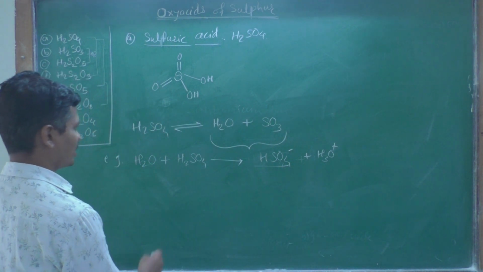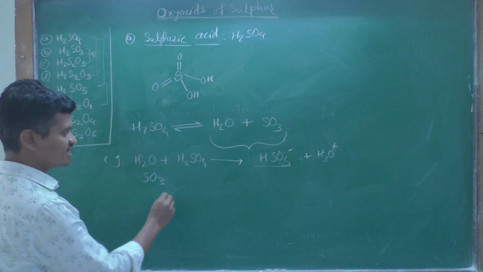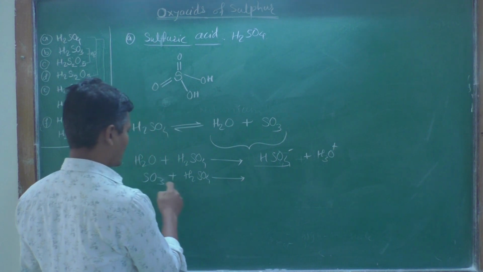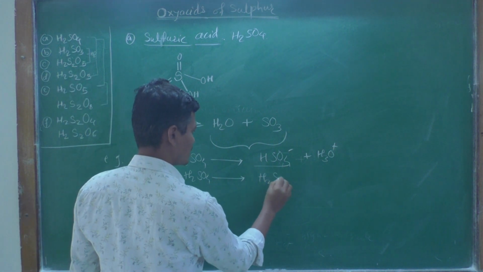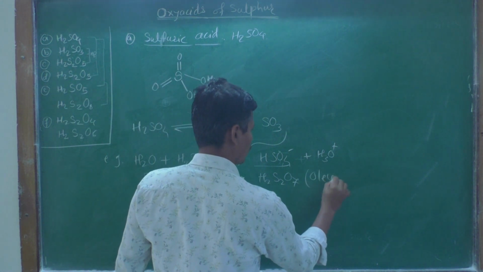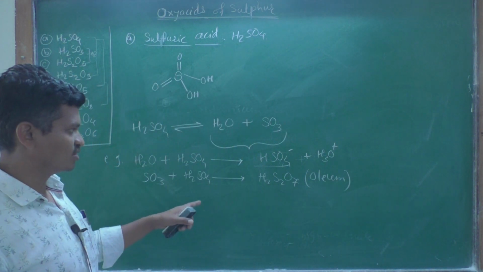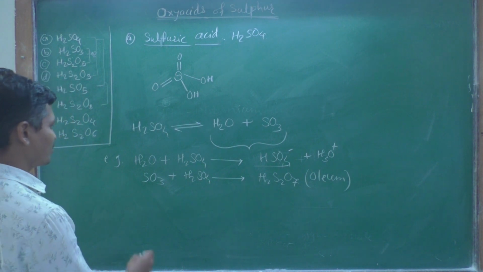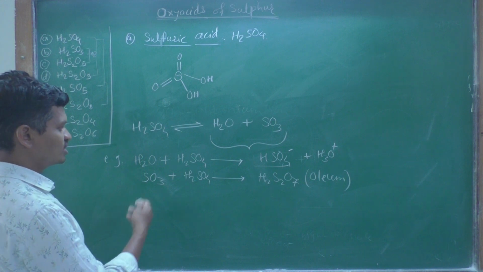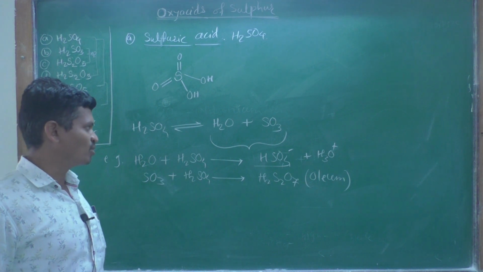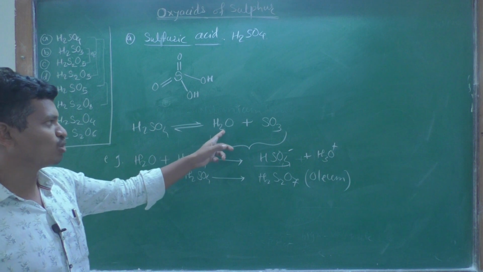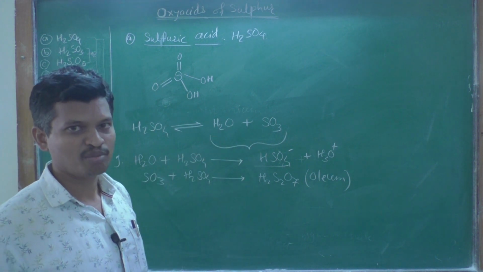When SO3 gas, sulfur trioxide, is treated with another molecule of sulfuric acid, we know this reaction, and this is the formation of H2S2O7, that is nothing but oleum, or fuming sulfuric acid. So, these are the different reactions that can occur by the combination of water and SO3 gas with a second molecule of sulfuric acid.